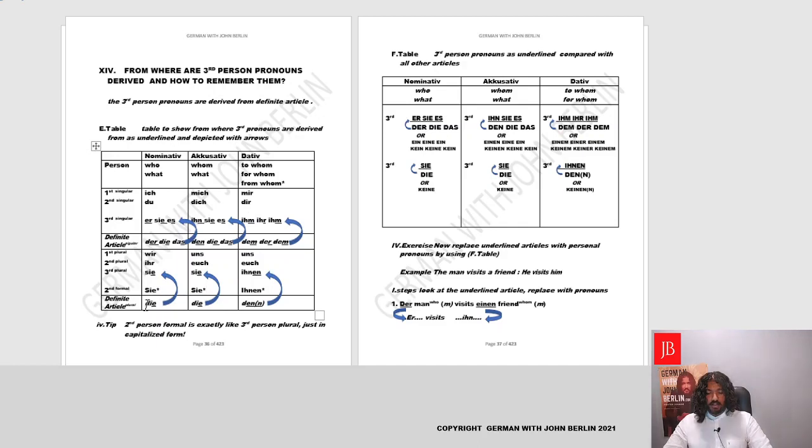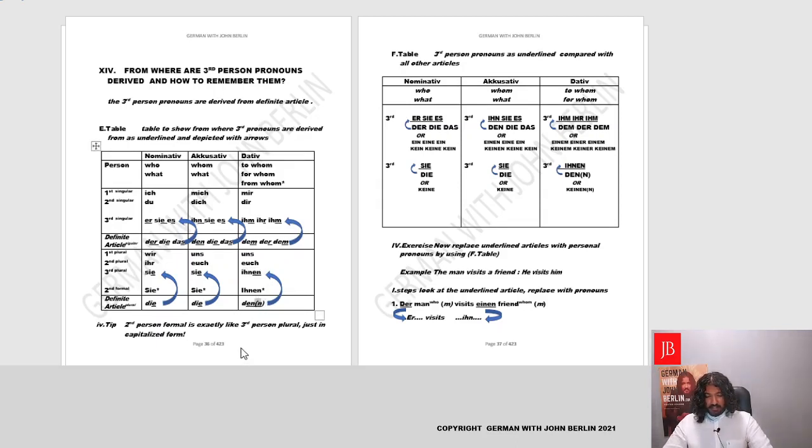Coming to plurals, die, which is the plural nominative definite article, becomes sie. That's the third person plural. And the accusative plural, which is our die, becomes sie again, which is our third person accusative plural. And den with an extra n becomes ihnen. So perfect. What this extra n means, I'll tell later.